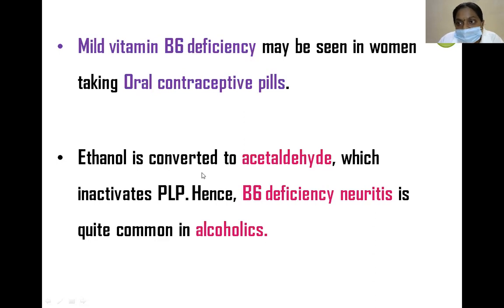Ethanol is converted to acetaldehyde, which inactivates pyridoxal phosphate. B6 deficiency mainly presents as peripheral neuritis, seen in chronic alcoholics and in renal dialysis. B6 deficiency is common mainly in alcoholic patients.